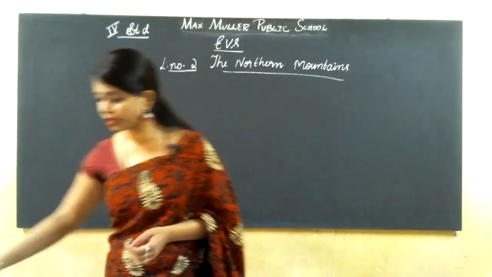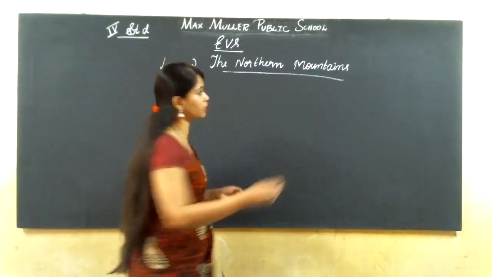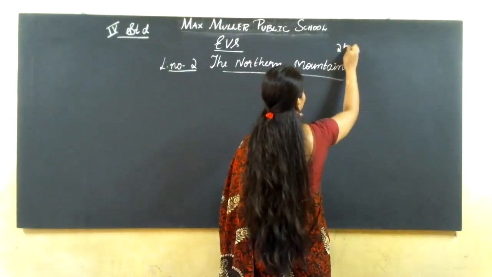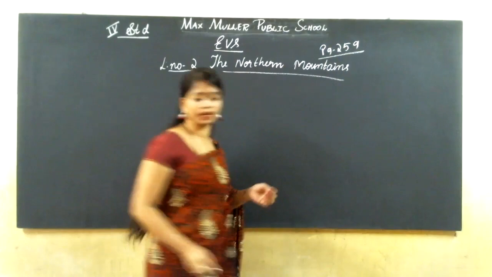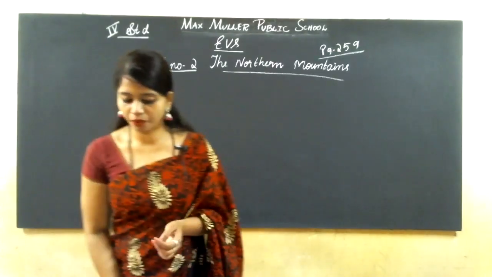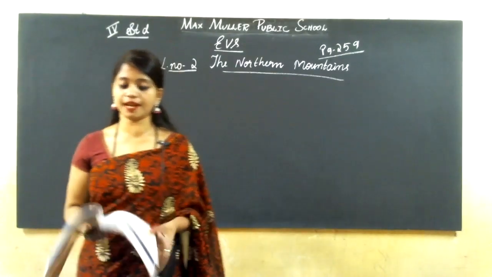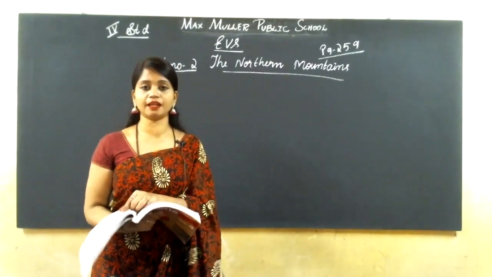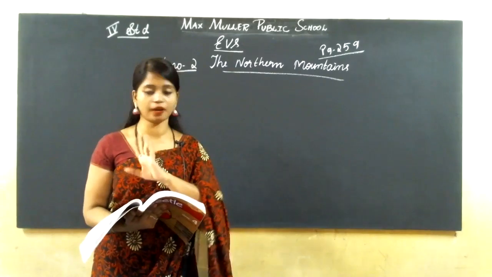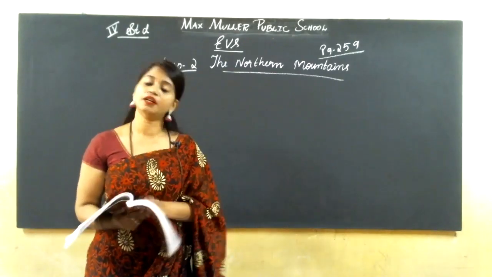Okay. Take out your textbook. It is page number 259. Open your textbook. If I write any points here, you can just underline them in your textbook. No need to write down anywhere. You can underline, you can read.